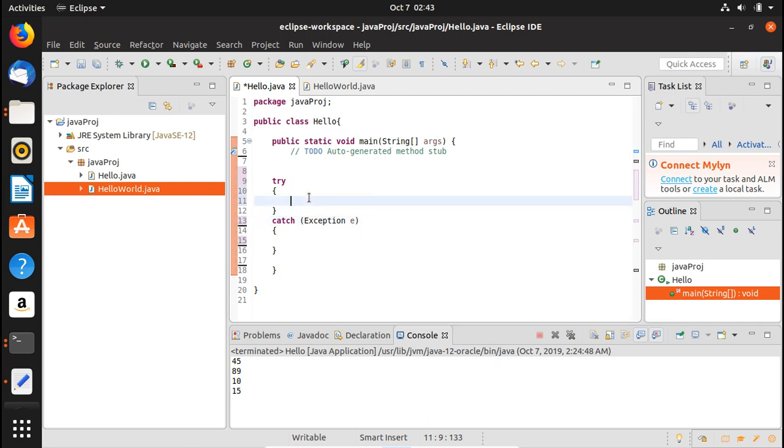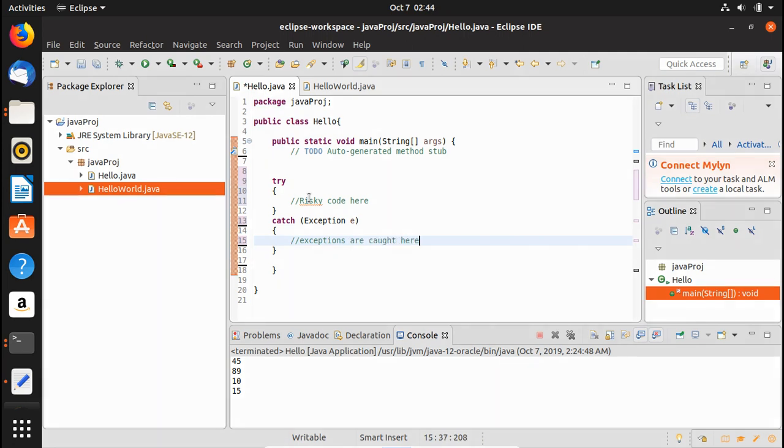Inside this try block, you write the risky code which could cause an error or an exception, and here you basically catch the exception. You'd write here that exceptions are caught here.